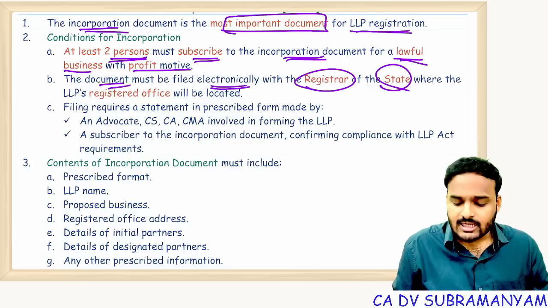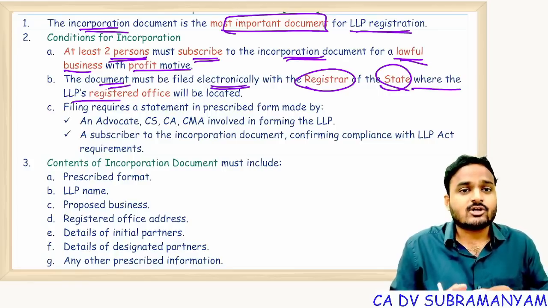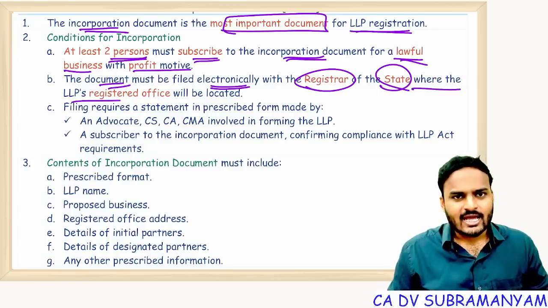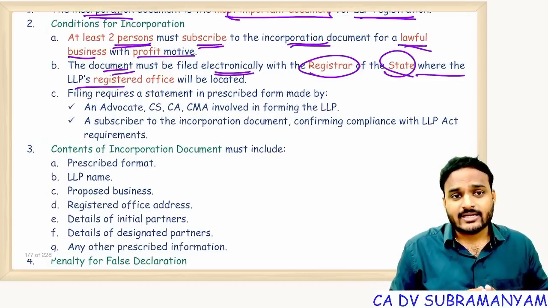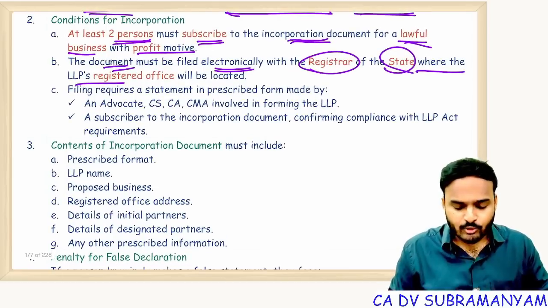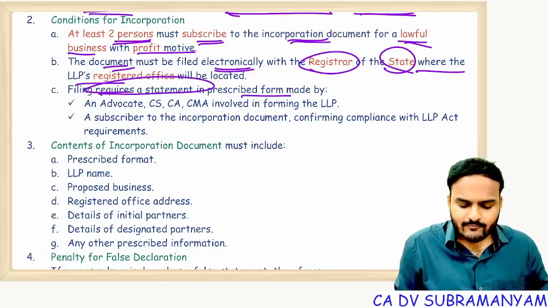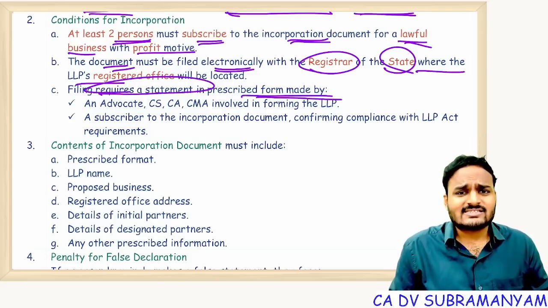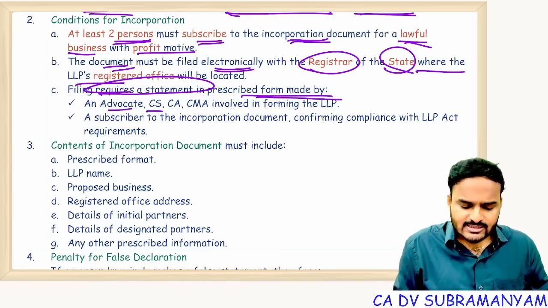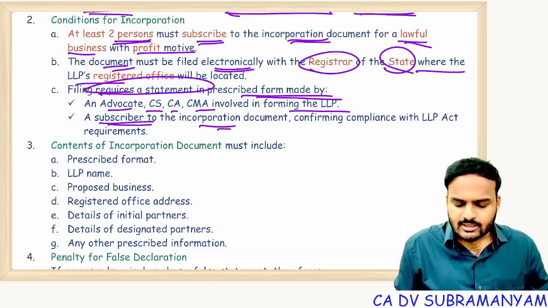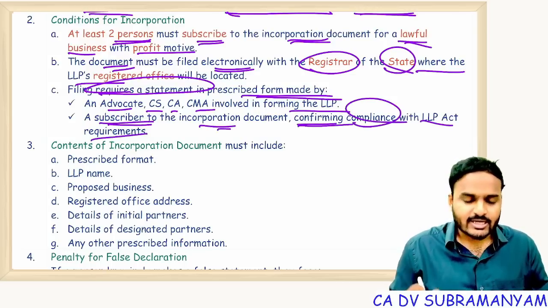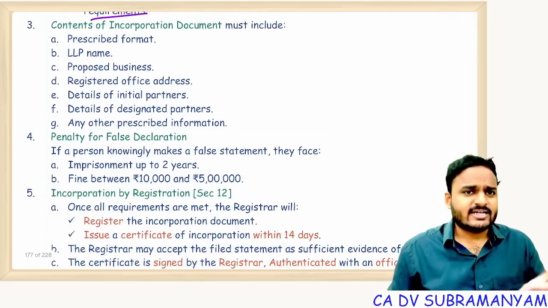With the ROC having jurisdiction where the registered office will be located, and it is supported by a declaration from a professional about compliance. So professionals, advocates, CA, CMA involved in forming the LLP, and subscribers to the incorporation document, will file a statement confirming compliance with LLP Act requirements. Next, contents of the incorporation document.